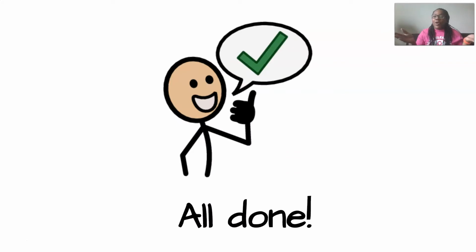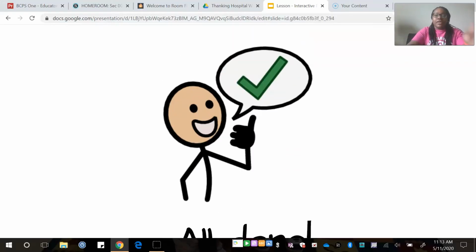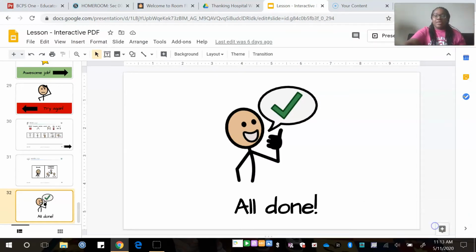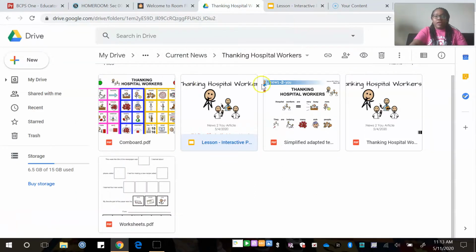All right, and we are all done. Alrighty, so remember, there are so many ways that you can access these materials. In our Google Drive for this specific story, you have the communication board. You have the interactive lesson through Google Slides, which we just did.